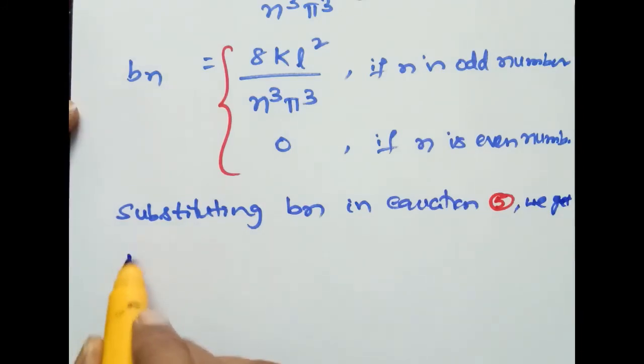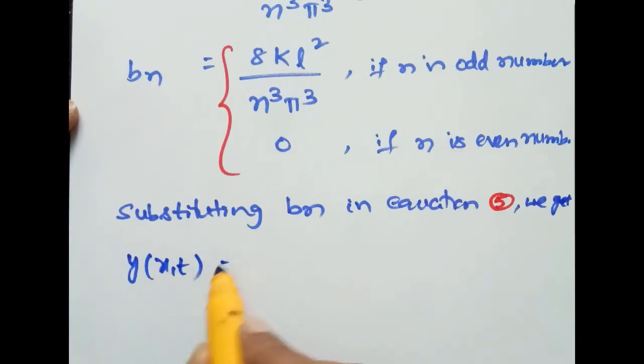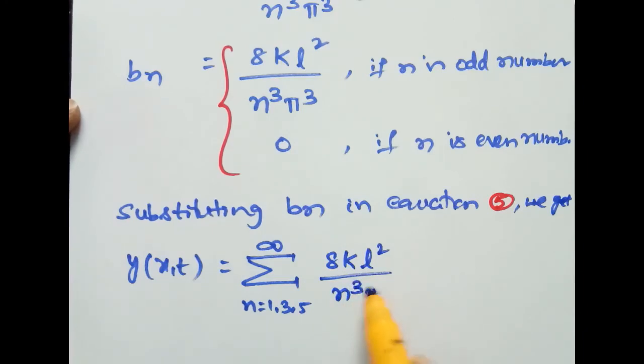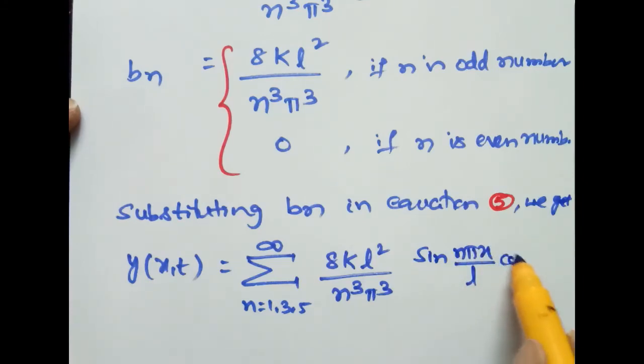y of x comma t is equal to sigma, n equal to 1, 3, 5 and so on to infinity, 8 times k L square by n cube pi cube into sin n pi x by L into cos n pi ct by L. This is our required solution.